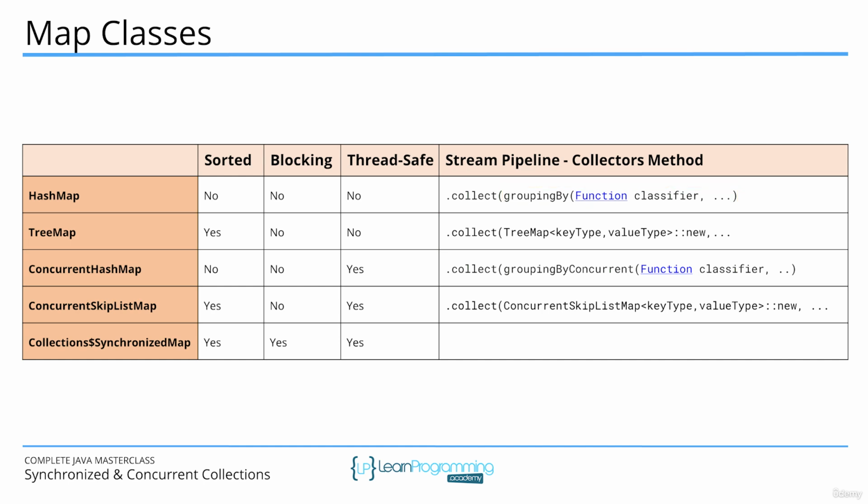To get a different type of map back, you would specify your own map type using the collect method, which is shown for the tree map. There are two concurrent classes in the java.util.concurrent package for the map. These are concurrent hash map and concurrent skip list map, and this last one is sorted. There's also a synchronized class we can get by using a static method on the collections class. Only the synchronized map is considered a blocking type of the three thread-safe types shown on this slide. This means other threads will block, waiting for access to the map. That's one of the big differences between synchronized classes and concurrent classes.